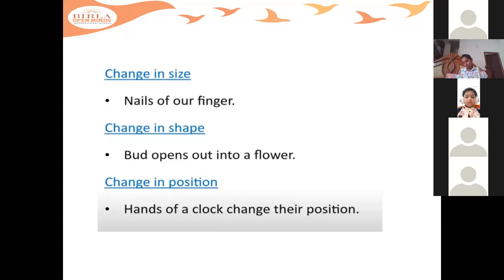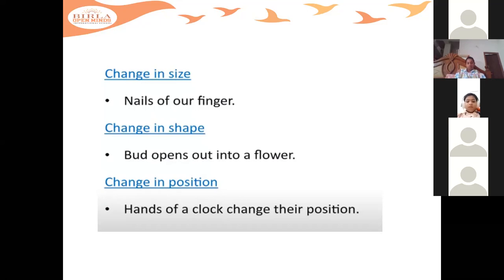And change in shape. The example for that is a bud opening out into a flower. Even fruits are changing their shape. When a small fruit grows big and ripens, it changes its color. So you can see change in size, shape, and color.